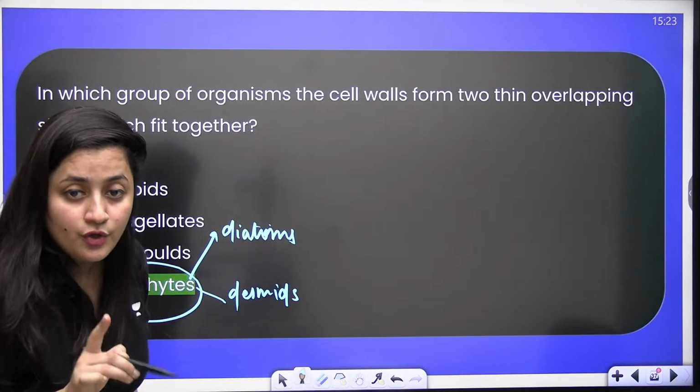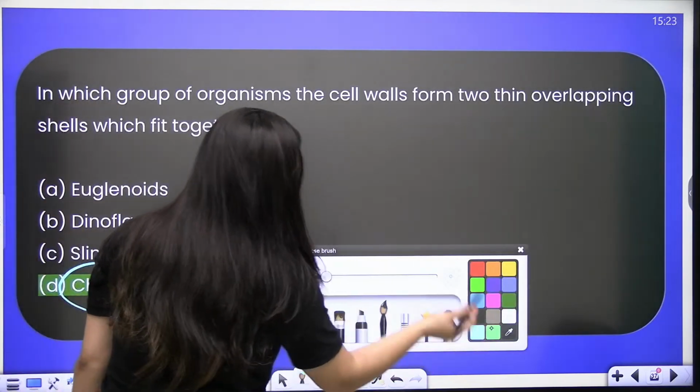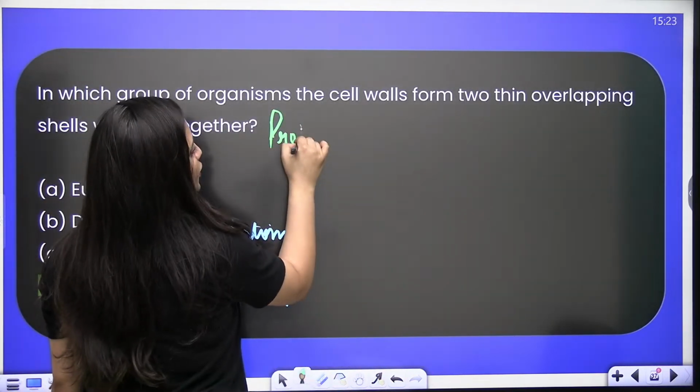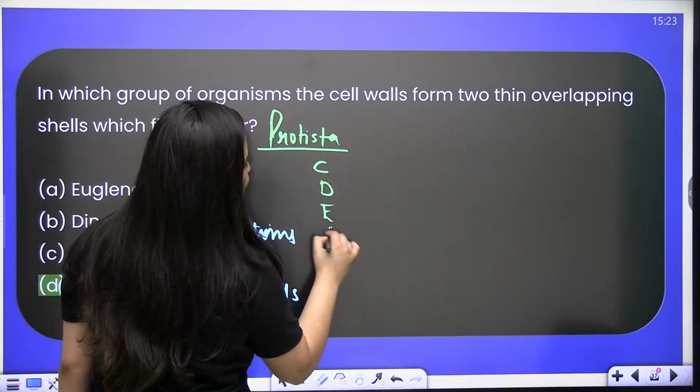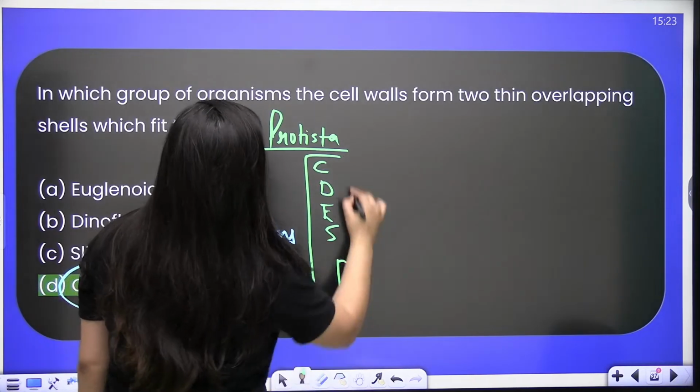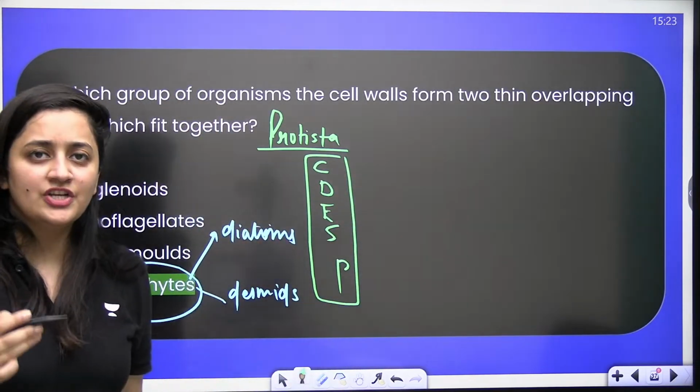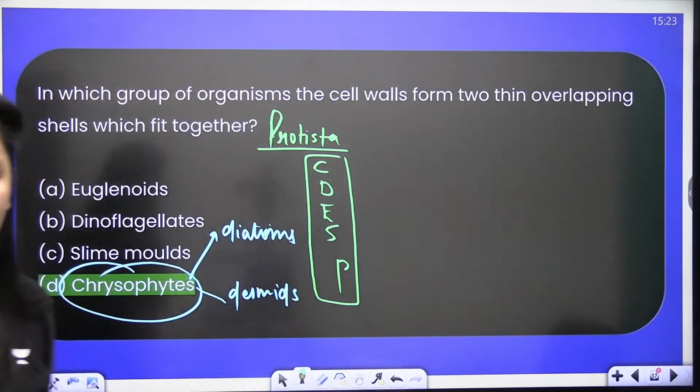And do you remember the trick? That in kingdom Protista, what do you have? It's CDESP: chrysophyte, dinoflagellate, euglenoid, slime mold, protozoa.